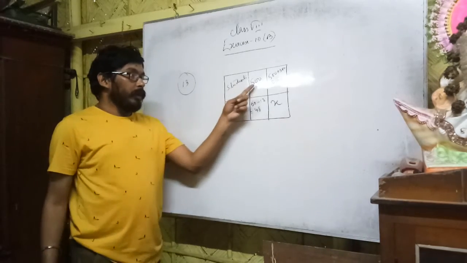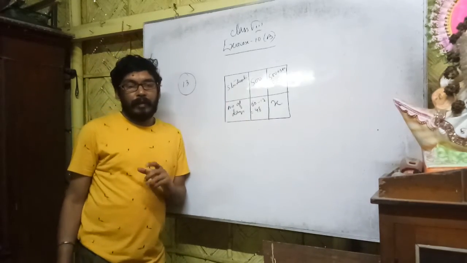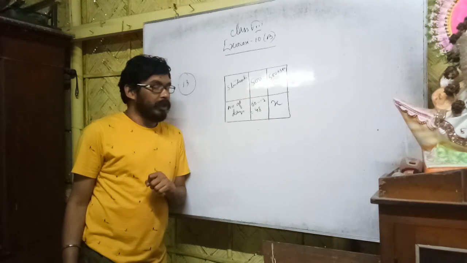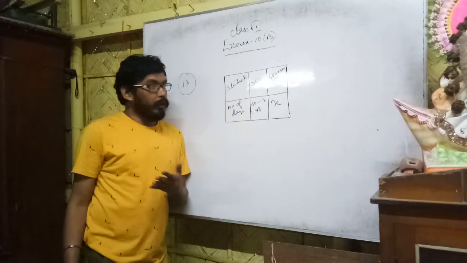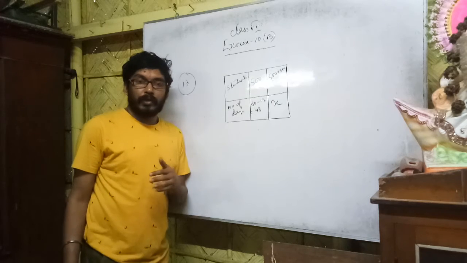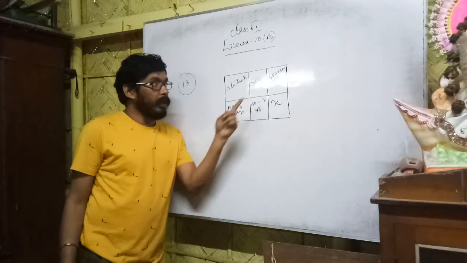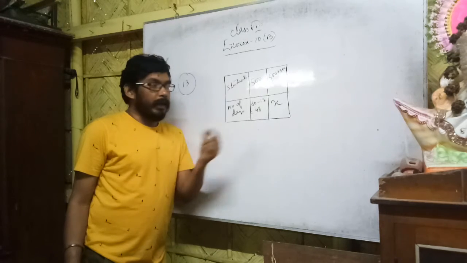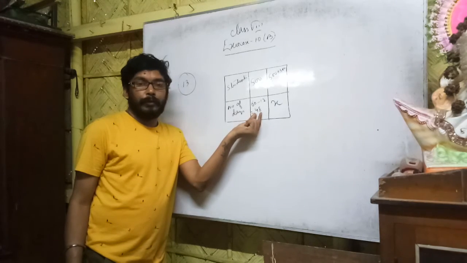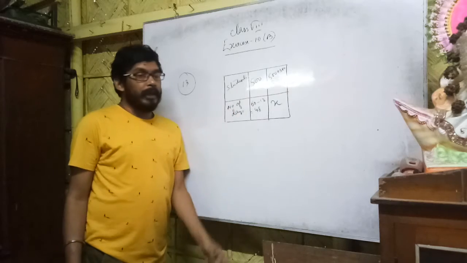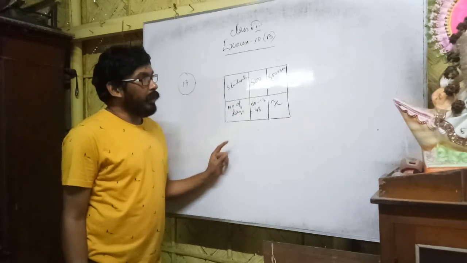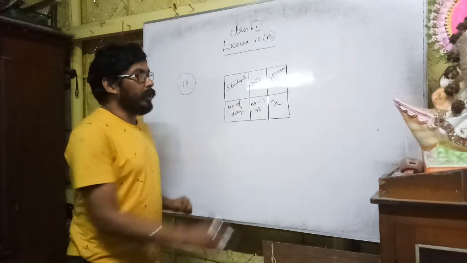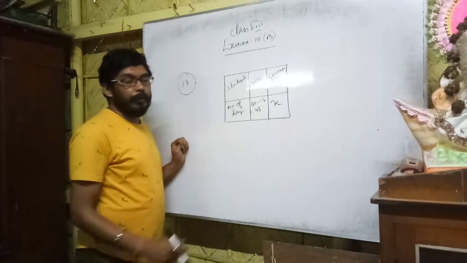I repeat again. It is given in the question that 500 students can take food for 60 days. After 12 days, 300 more have joined. So I will do my calculation after 12 days. 500 can take for 60 days. If 12 days have already gone, how many days remain? 48 days. But after 12 days, how many students have joined? 300. So 500 plus 300 is 800. I have to find out how long the food will last.